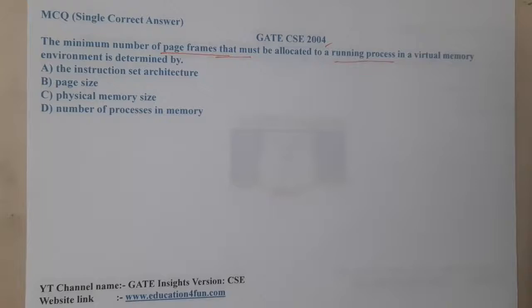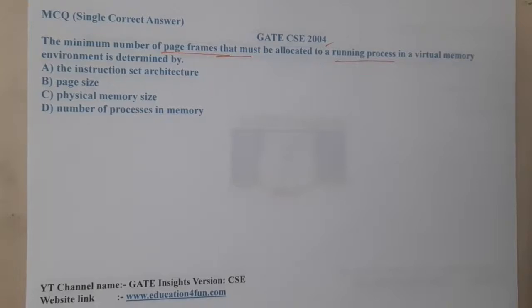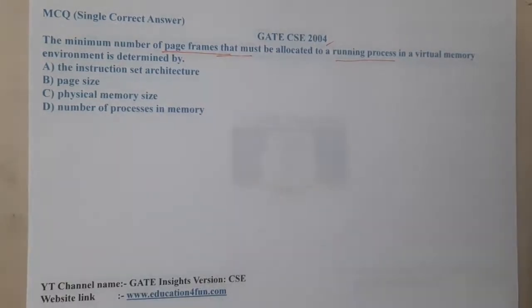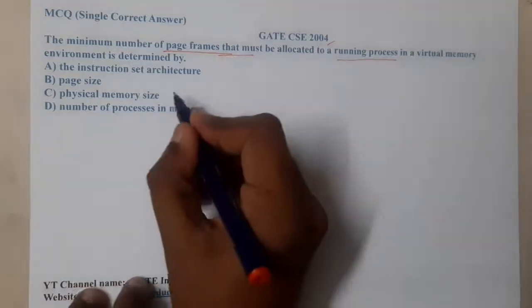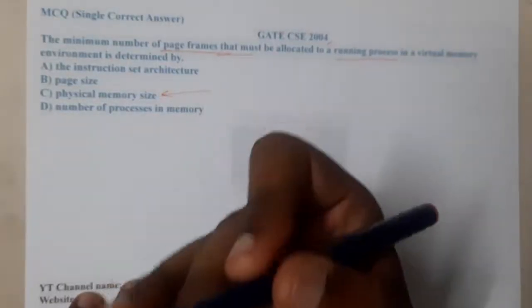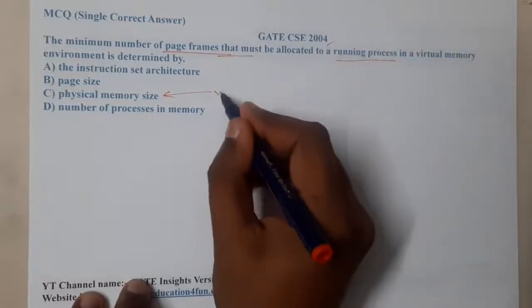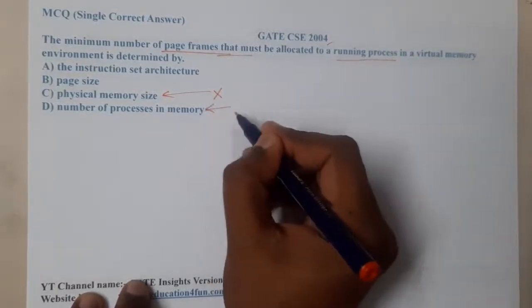So I want to eliminate two options from here, guys. Whenever we are talking about virtual memory and whenever we want to run multiple processes, we will try to give the least size possible, right? But option C says that we are going to give the full physical memory size to that process only. That is absolutely wrong.